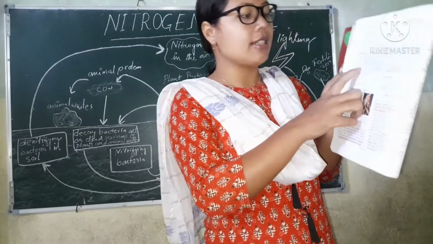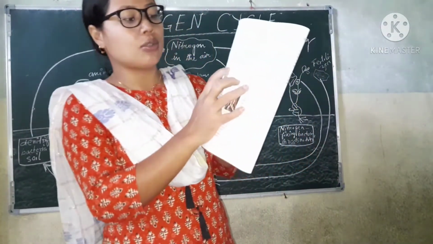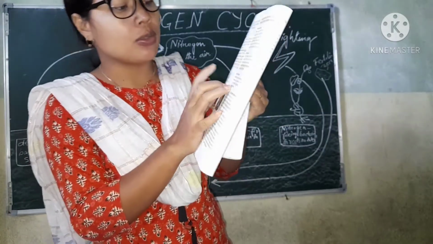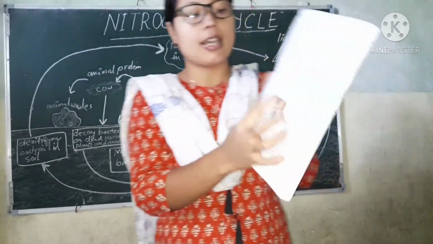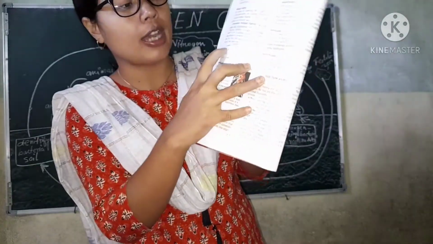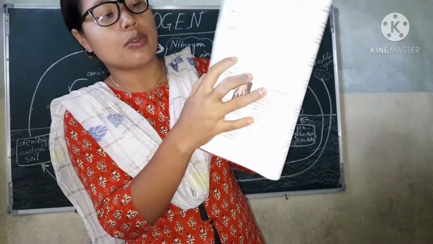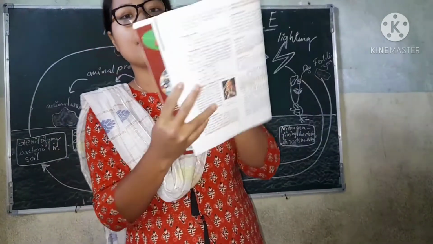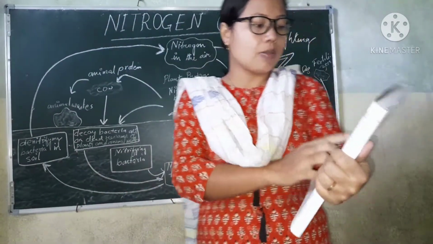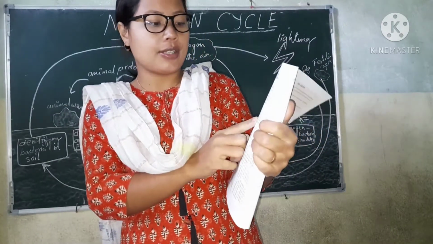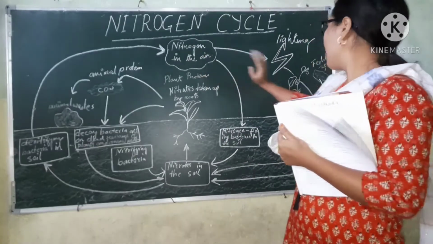I mean to say that this nitric acid reacts with the alkalis present in the soil, like limestone. The reaction of these two turns into nitrates. The chemical reactions are given here, showing how nitrogen and oxygen, when they react, form nitrogen oxides, and all those things are given here in the reactions. Okay, so let's first discuss atmospheric nitrogen fixation. See the first one: nitrogen is present in the air, then lightning.